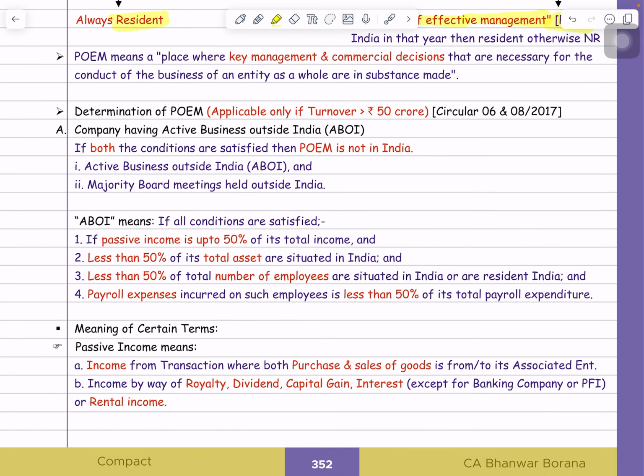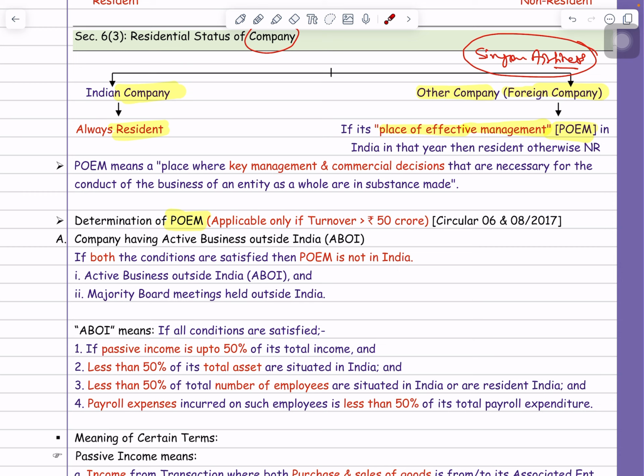Now for the next 10 minutes, whatever I am going to discuss is applicable only in case of a foreign company. So remember, because an Indian company is always resident. But in case of a foreign company, that foreign company will be treated as resident in India only if the POEM is located in India. But sir, how to determine whether the POEM is located in India or outside India?